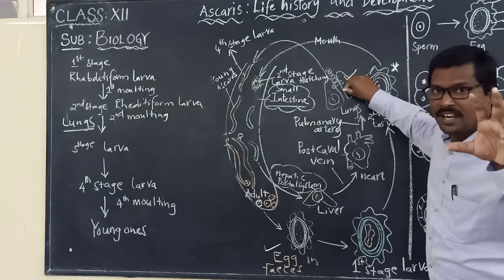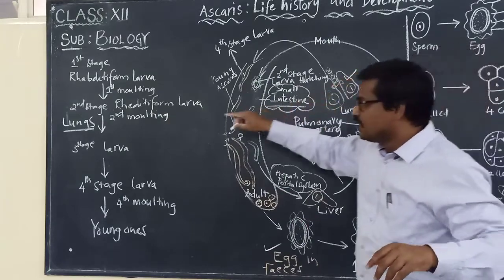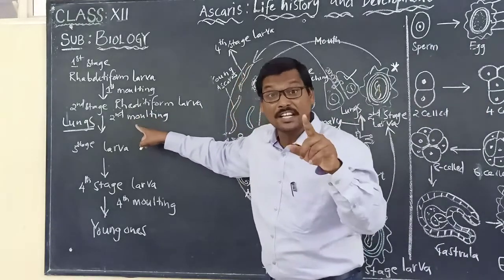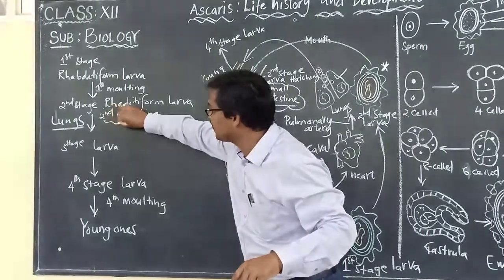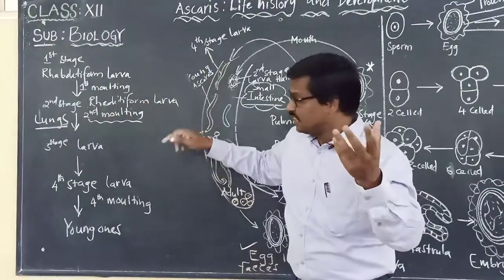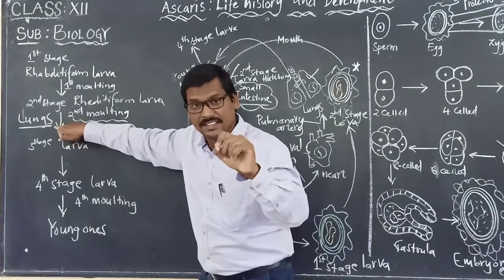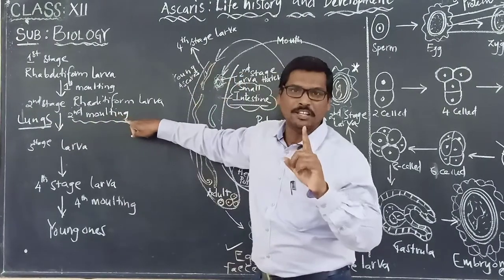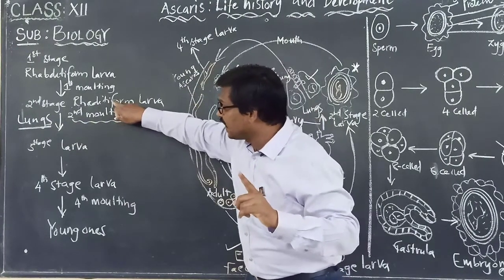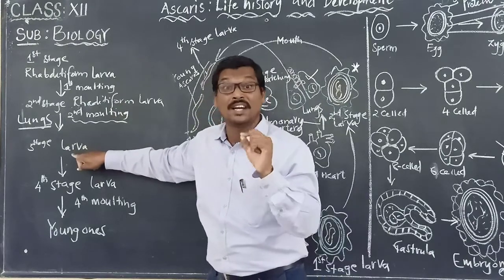Now what is happening in the lungs? In the lungs, the second stage larva undergoes the second molting. Please remember this change. Second stage larva reached the lungs, and there it is undergoing second molting and changing into third stage larva.